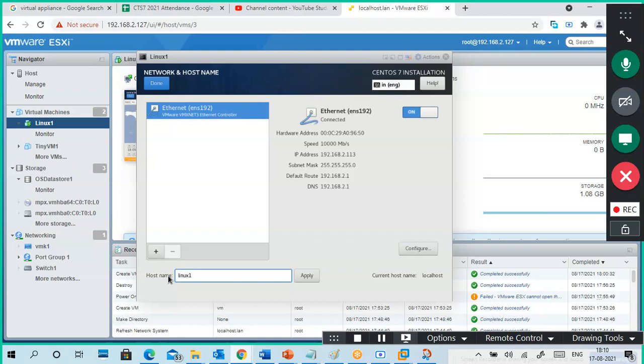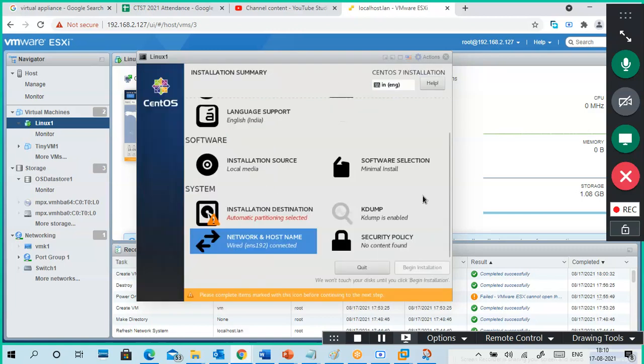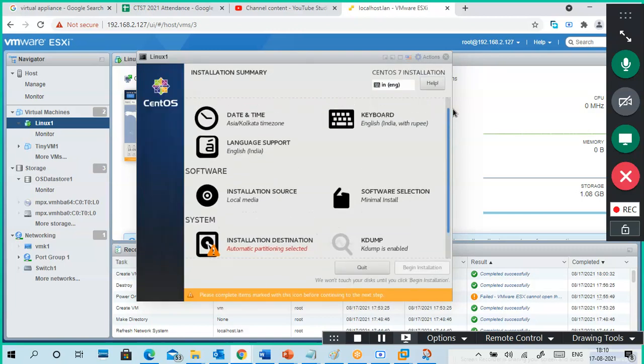So vSphere, right? It is running in version 7. Okay, vSphere. So 7linux1.example.com. Any name you can give, no problem. Okay, so the network is connected. First, I know I need network. Then I will go to the next option.